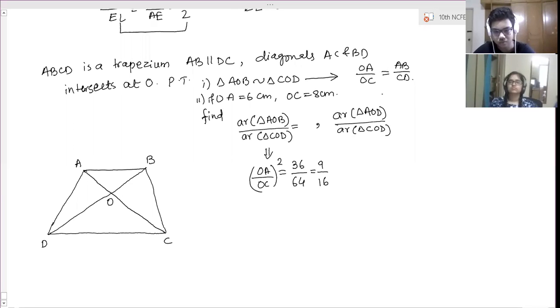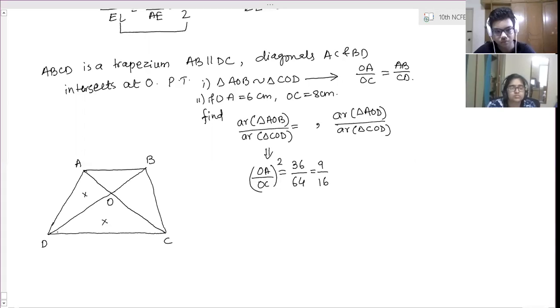This is not needed. Leave it. Okay, now we have to calculate. Now first part you have calculated, but what about the second part? Now AOD and COD, these two triangles, we can't prove they are similar. We don't know anything to prove similarity.